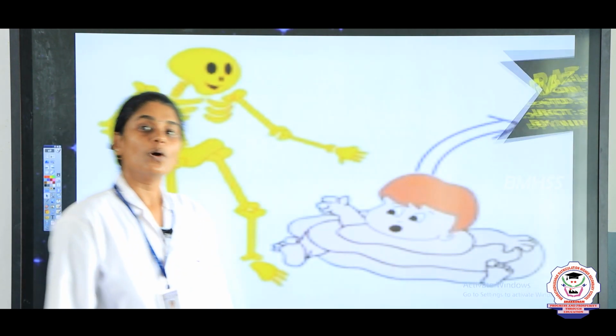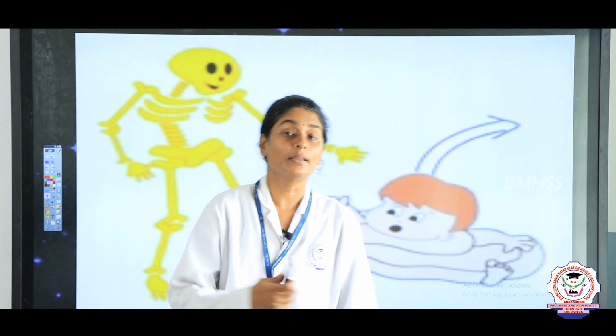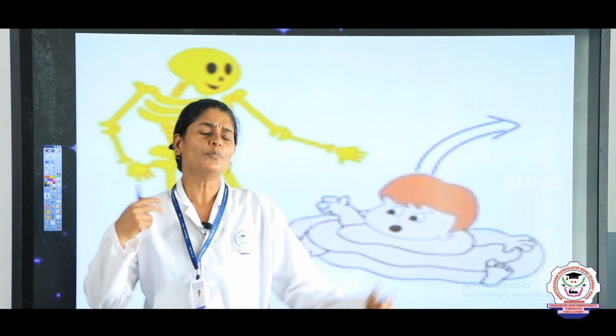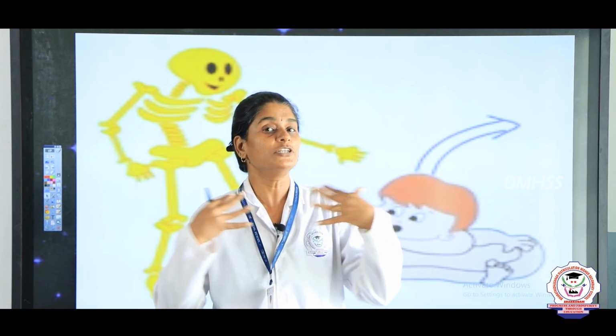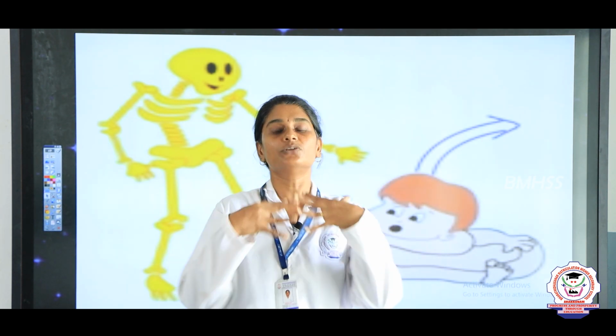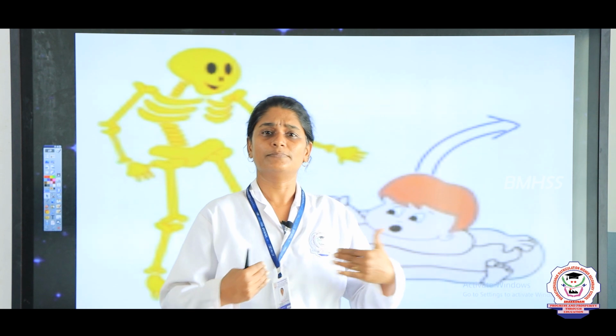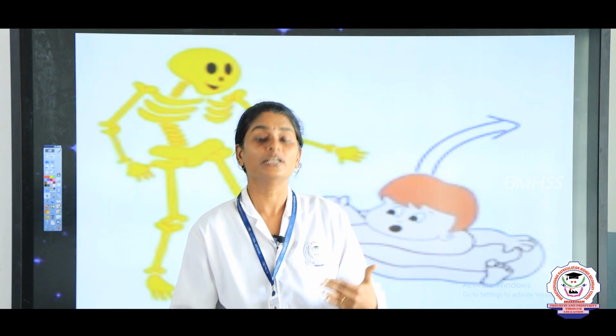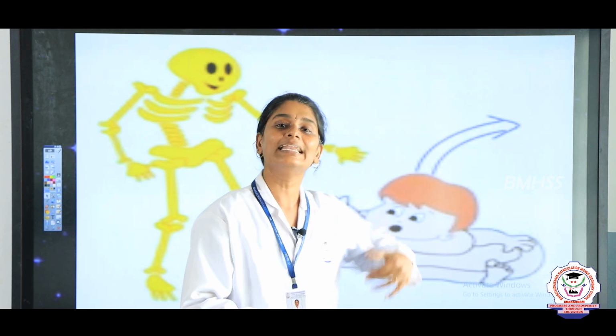Right. So in our body, all the living things are made up of cells, right? A group of cells form together a tissue, and a group of tissues form together an organ, and a group of these organs form together an organ system. So our body is made up of many organ systems. Today we are going to learn about the skeletal system.